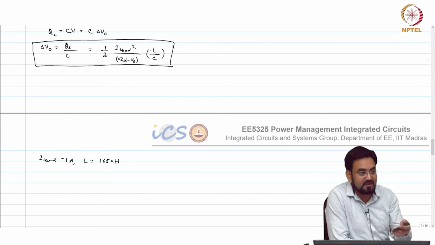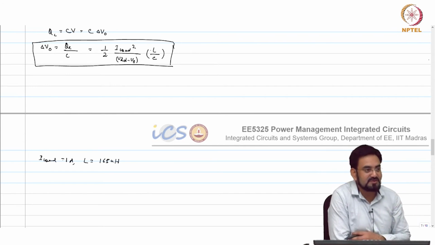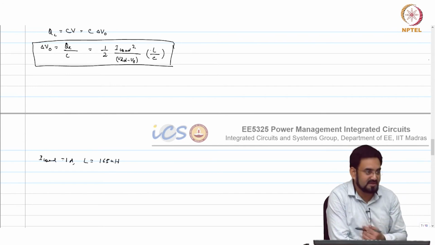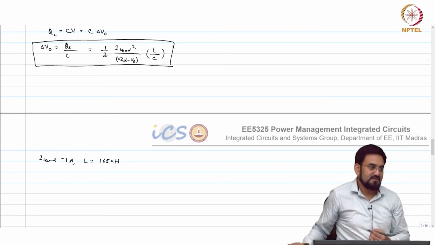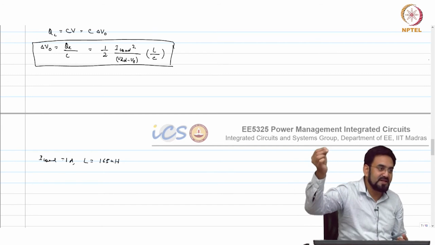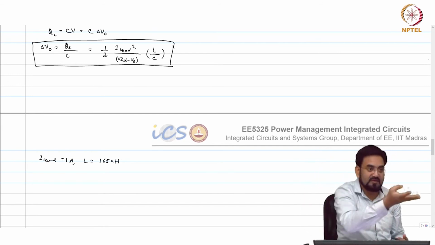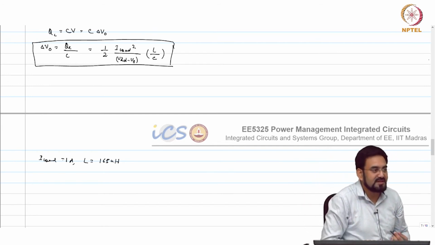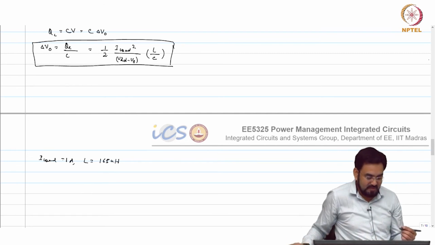But if you make the load current 2x, then again you lose 4 times. So it is a square relationship here. Which means if you are looking at 0 to 500 milliamp instead of 0 to 1 amp, you get a 4x advantage in the transient in this particular case.